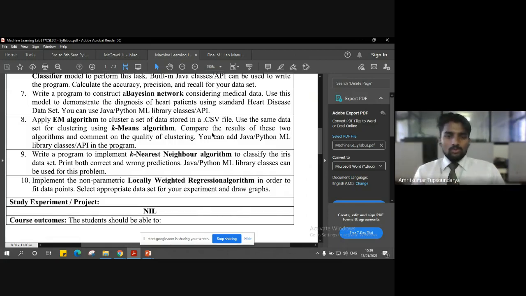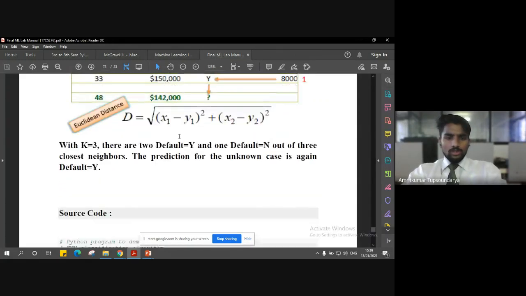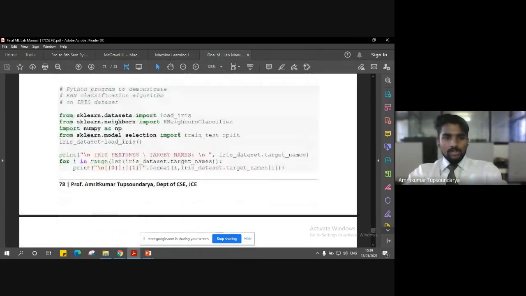So you are free to use whatever platform you wish, but make sure that you use Java or Python ML libraries, right? And you should apply the k-nearest neighbor algorithm on the iris dataset itself. So they have specified that we need to classify the iris dataset only. Let me show you one example, one way to do it.